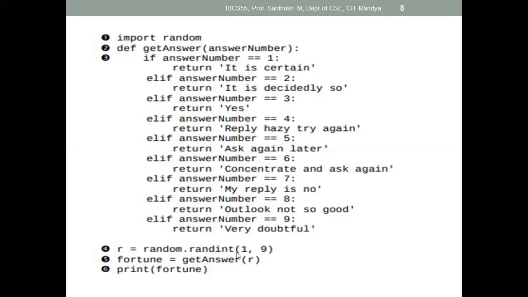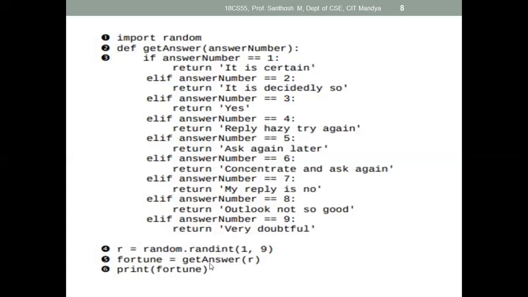And the next one is 3 arguments. With 3 arguments, the first one is the starting value, the second one is the ending value, and the third one is the step range, how many times it will get repeated. Here 2 arguments are provided, starting at 1 and ending with 9. So random numbers from 1 to 9 are generated. That value we are passing as an argument. Here we declared one variable, fortune, and for that we assign the function.